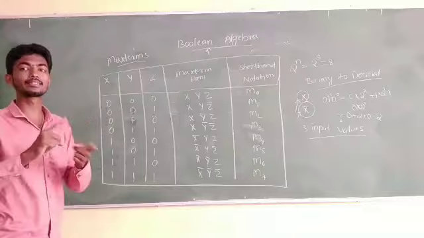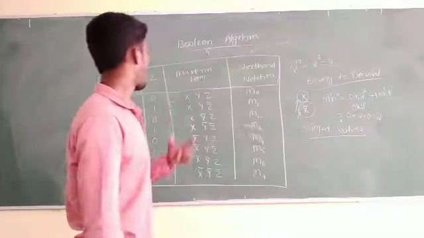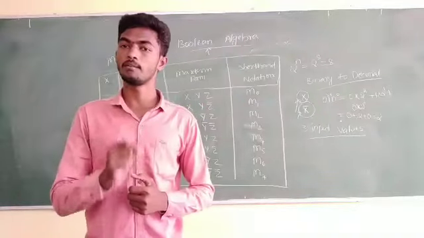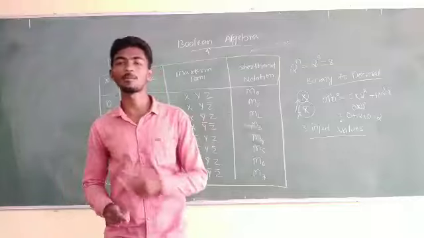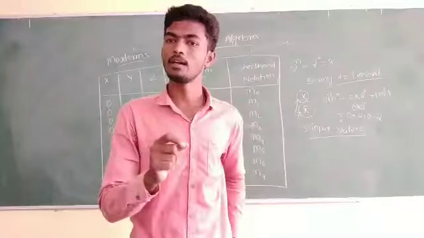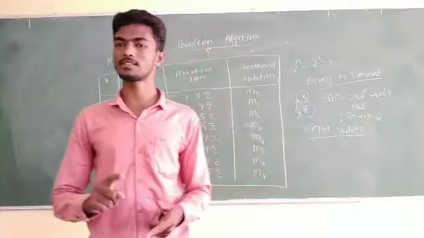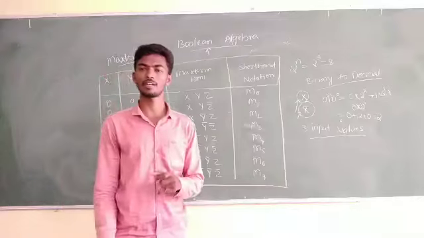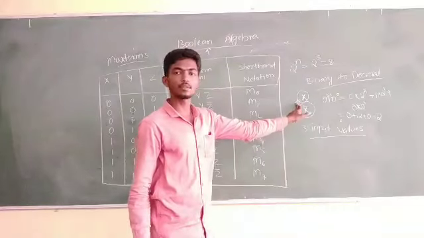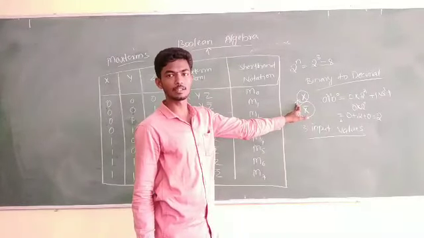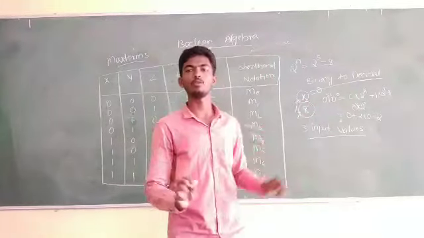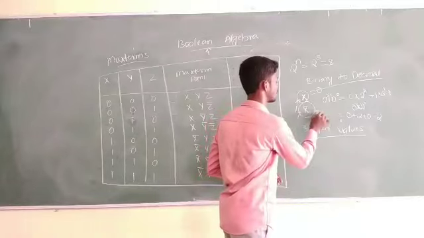Here in the max term it is different. All the variables having the value 0 will be represented in non-complemented form, that is the full form, x, y, z, like that. If the variable has the value 1, this will be represented in the reverse way, that is, complemented form. For this example, if the value of the variable is 0, non-complemented form; if the value of a variable is 1, complemented form. This is the one thing.